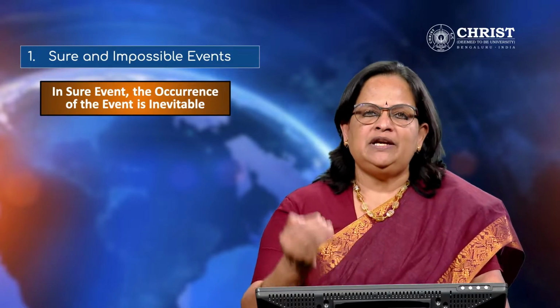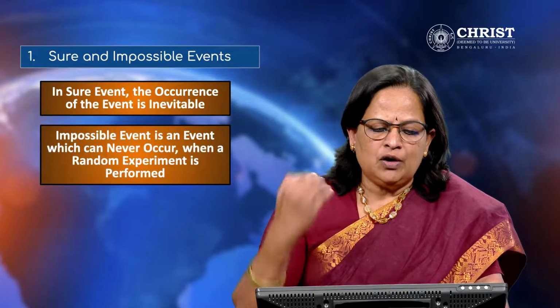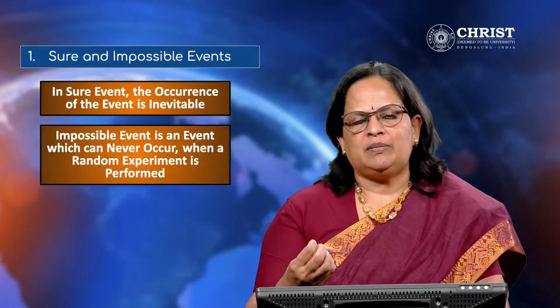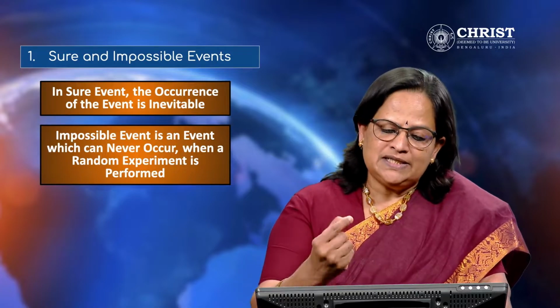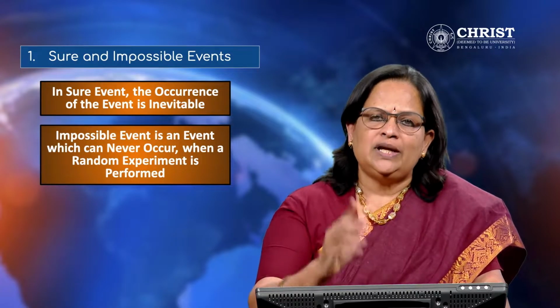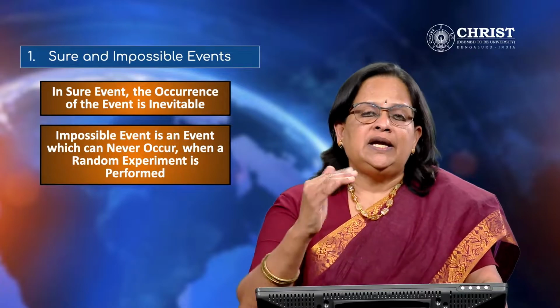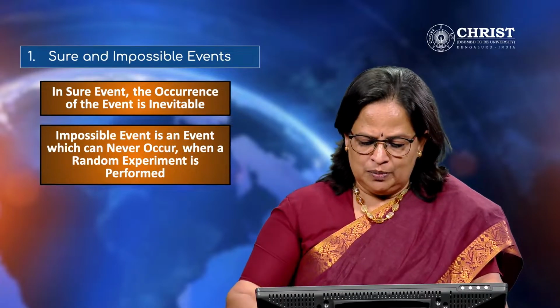Whereas an impossible event is an event which can never occur when a random experiment is performed. If I give you an example, getting 7 when a dice is tossed, because we know that the outcomes are restricted to 6. It cannot be 7. So that is an impossible event.